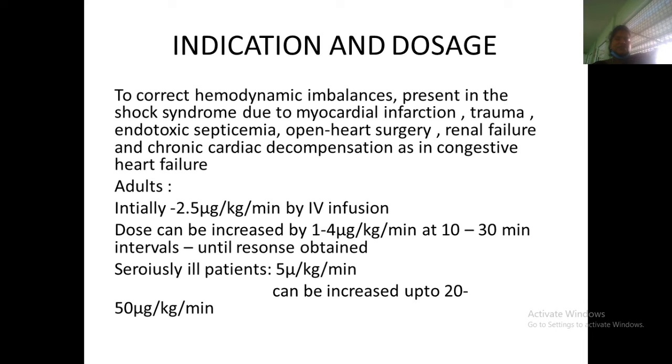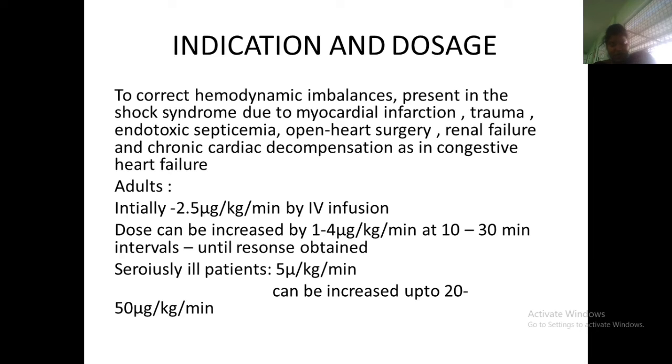Indications and dosages: it is to correct hemodynamic imbalances and shock syndrome. Shock syndrome can occur due to myocardial infarction, trauma, septicemia, heart surgeries, renal failure, or congestive heart failure. At that time dopamine can be given. The initial dose is 2.5 micrograms.